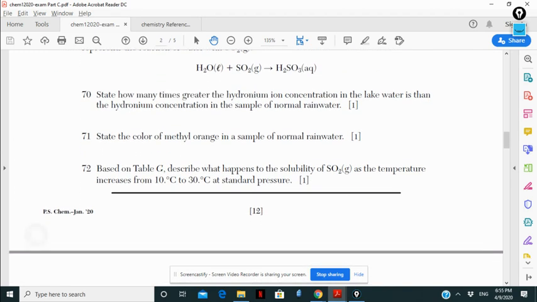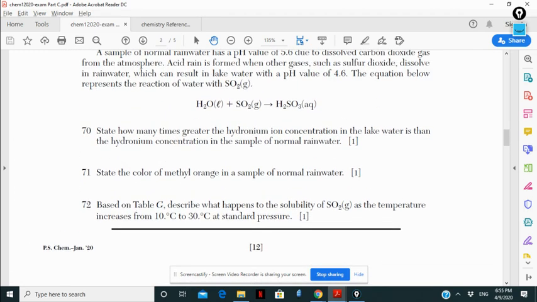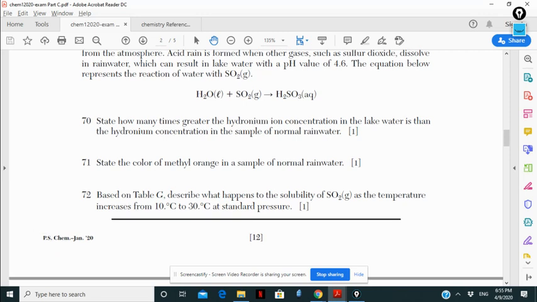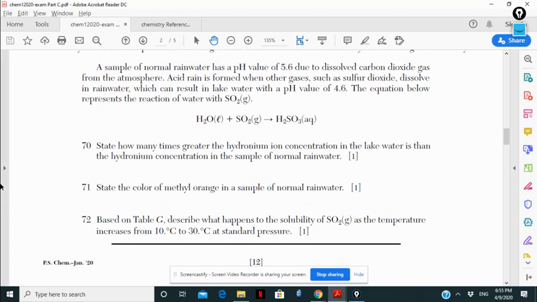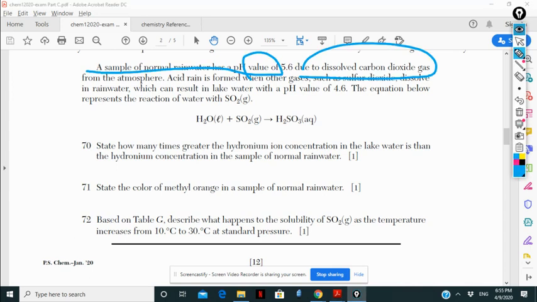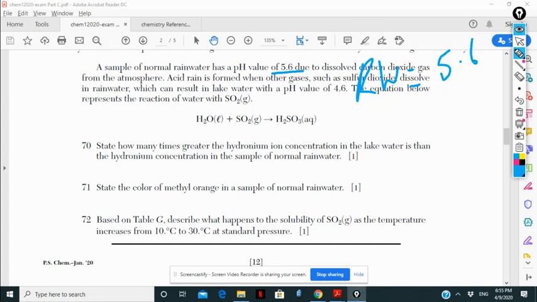Question number 70. So I skip also the passage. How many times greater is the hydronium ion concentration in lake water? Oh, so I have to go back to read the passage. The passage says that the normal rainwater pH is 5.6. So the hydronium ion concentration is 10 to the power negative 5.6.